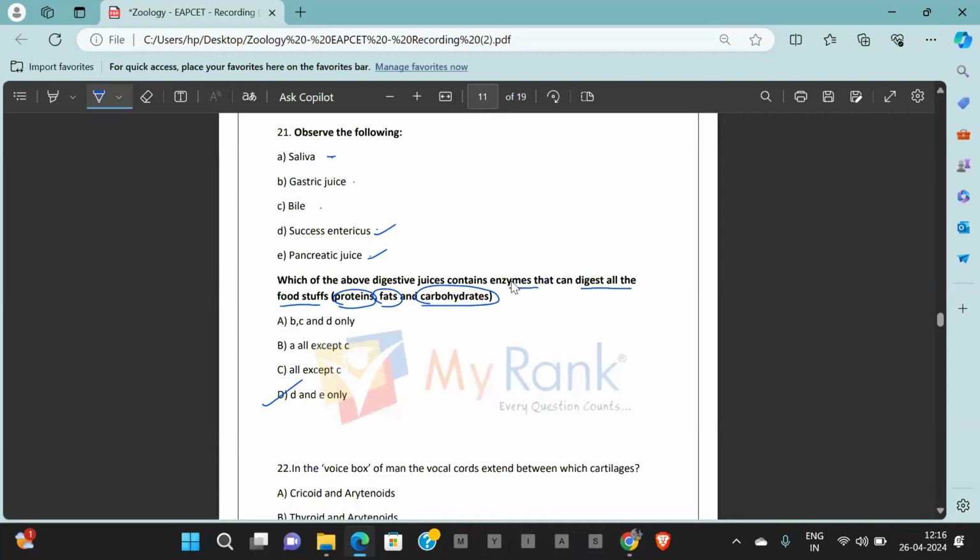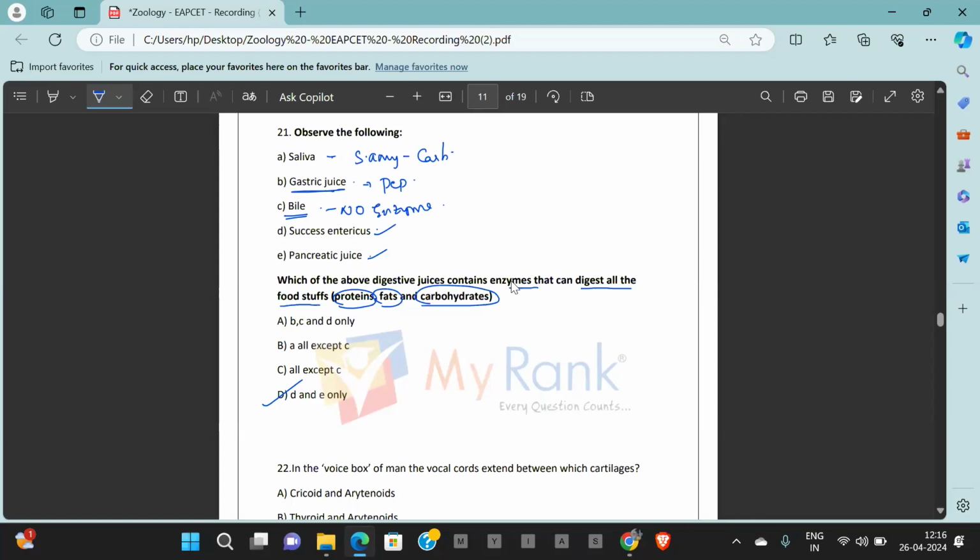Why? Saliva has only salivary amylase, that is for carbohydrates, and a little amount of salivary lipase, which is very little in amount. Gastric juice contains pepsinogen and gastric lipase only. There are no enzymes for carbohydrates here. Bile does not contain any enzymes in it. Bile has no enzymes.